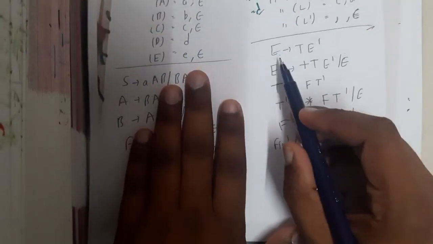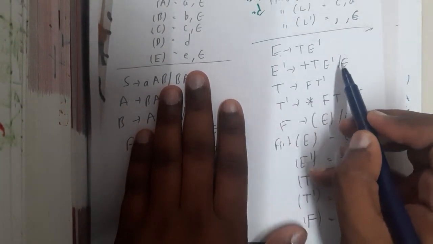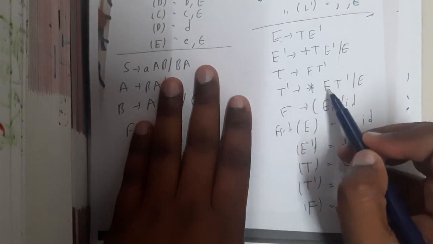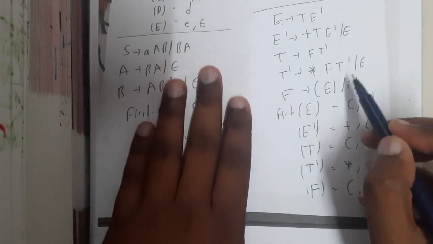Okay. So E implies T E dash. E dash implies plus T E dash or epsilon. T implies F T dash. T dash implies star F T dash or epsilon. F implies open brace E close brace or ID.